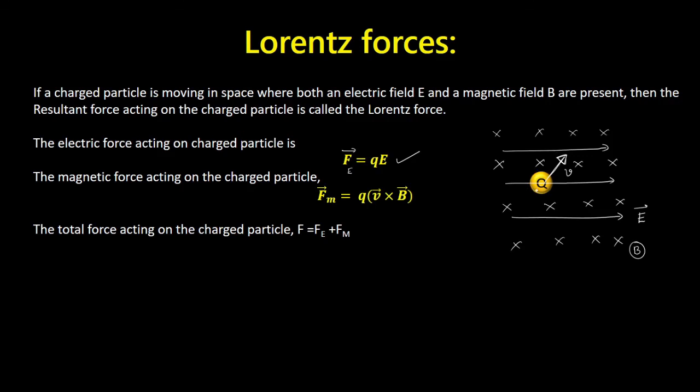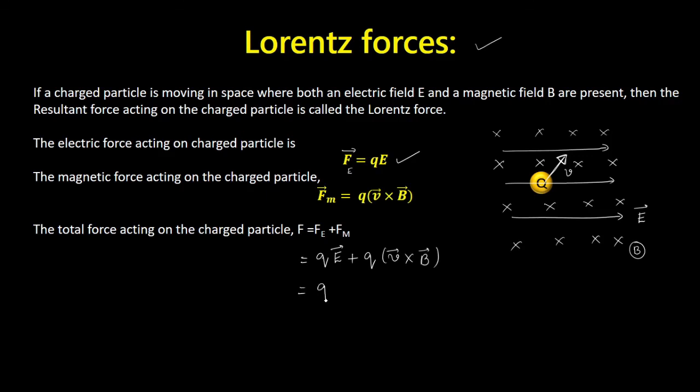and the resultant force that we get is called the Lorentz force. So Lorentz force is nothing but the resultant force that acts on a charged particle which is moving in a space containing both electric field as well as the magnetic field. So how do I find out the resultant force or the total force? The Lorentz force is equal to electric force plus magnetic force, which I can write as QE plus Q into V cross B.